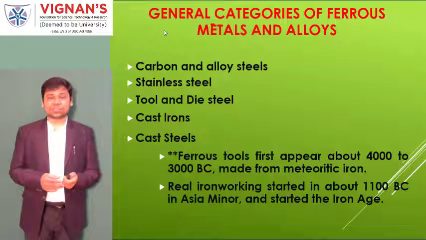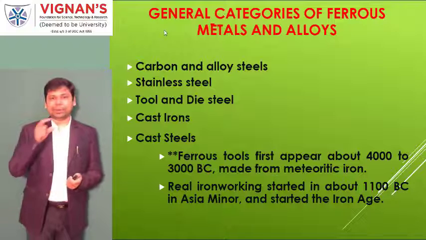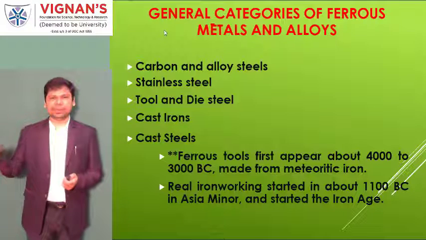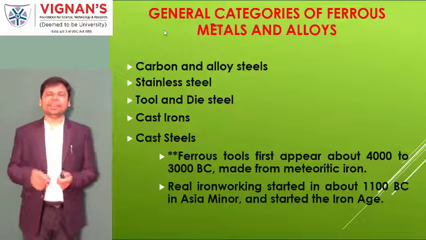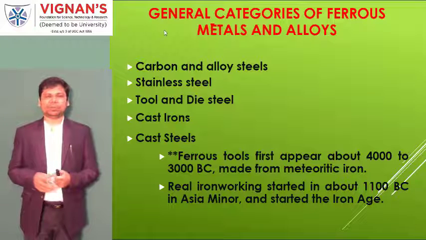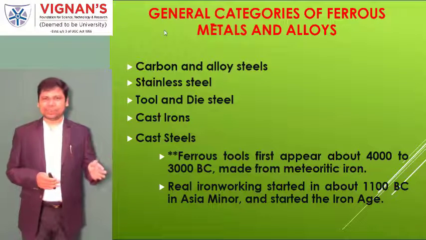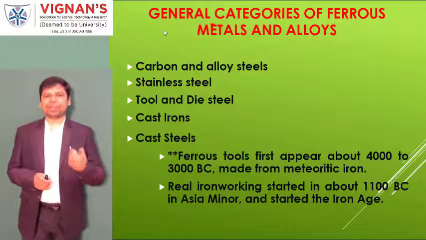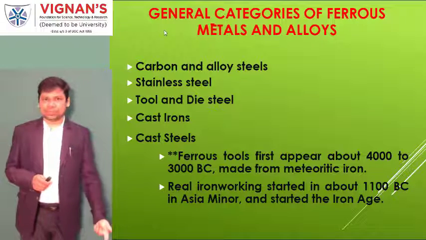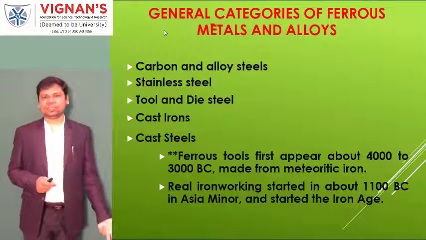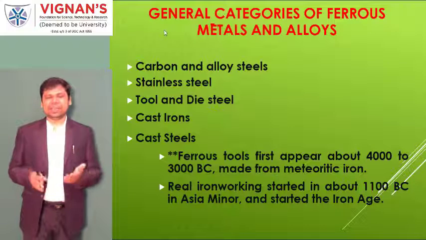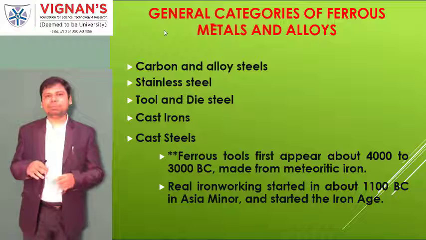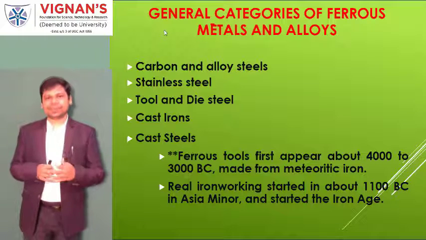That is why, when historians give time periods, they call it the Iron Age. Looking at the human period from the survival point of view, the first is called the Rock Age, the next is the Bronze Age, and the third is the Iron Age. Age means a group of years in which people used these materials.